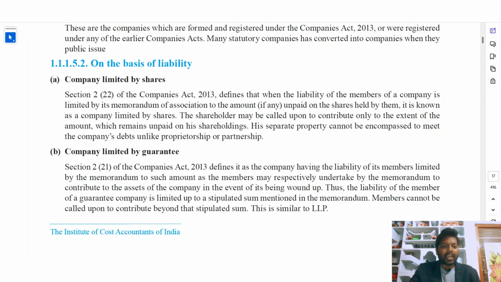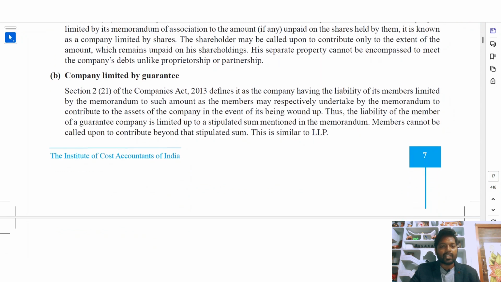Company limited by guarantee. Section 2(21) of the Companies Act 2013 defines it as a company having the liability of its members limited by the memorandum to such amount as the members may respectively undertake by the memorandum to contribute to the assets of the company in the event of its being wound up. Thus, the liability of a member of a guarantee company is limited up to the stipulated sum mentioned in the memorandum. Members cannot be called upon to contribute beyond the stipulated sum. This is similar to an LLP.